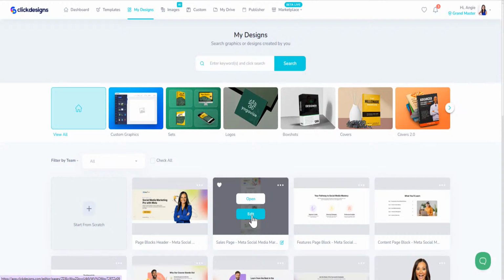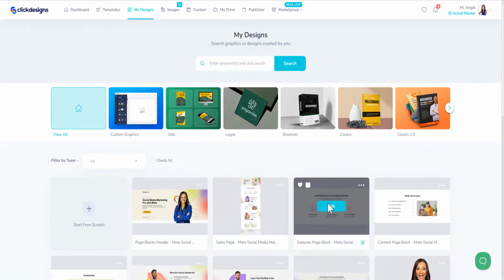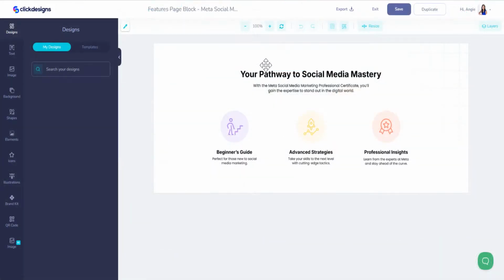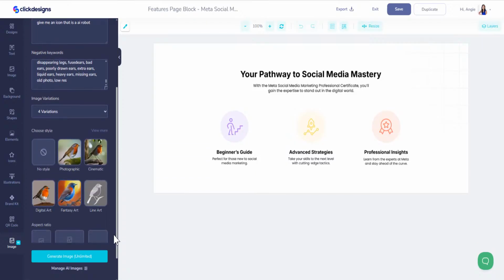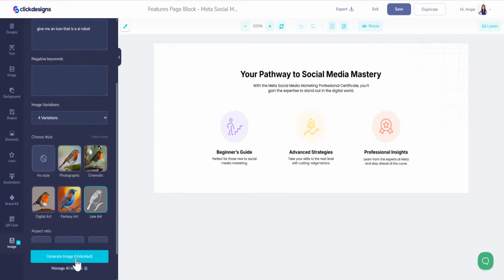Now if we click on this again, click on edit, we can go to the second one, which is this. So let's go ahead and click on edit. And here we can change anything we want. If I wanted to, I can click on AI image over here and ask for an icon. So give me an icon that is, what do we want? I don't know, maybe a robot, AI robot. Let's just see what comes up. Let's do 4 variations, and let's do line art and go ahead and click on generate.